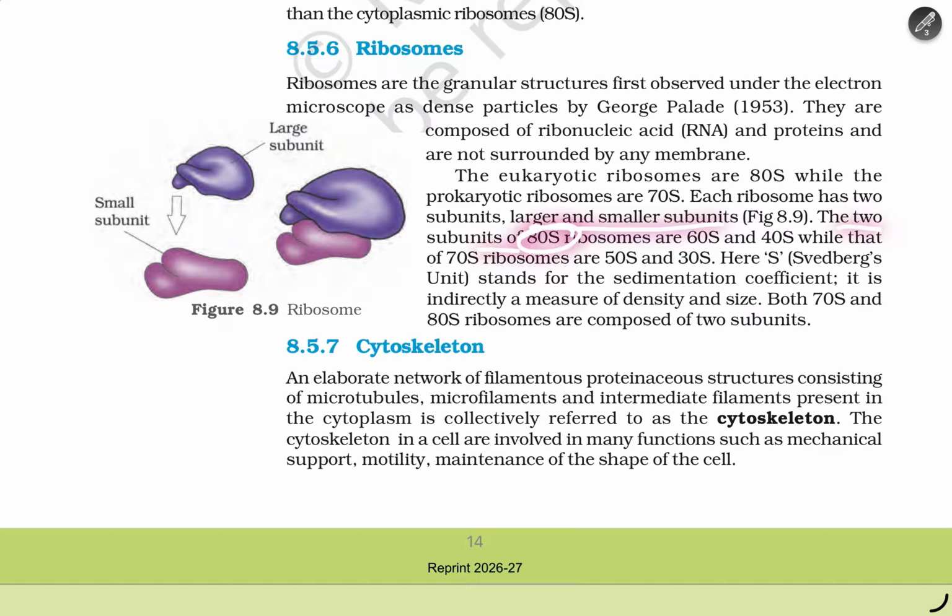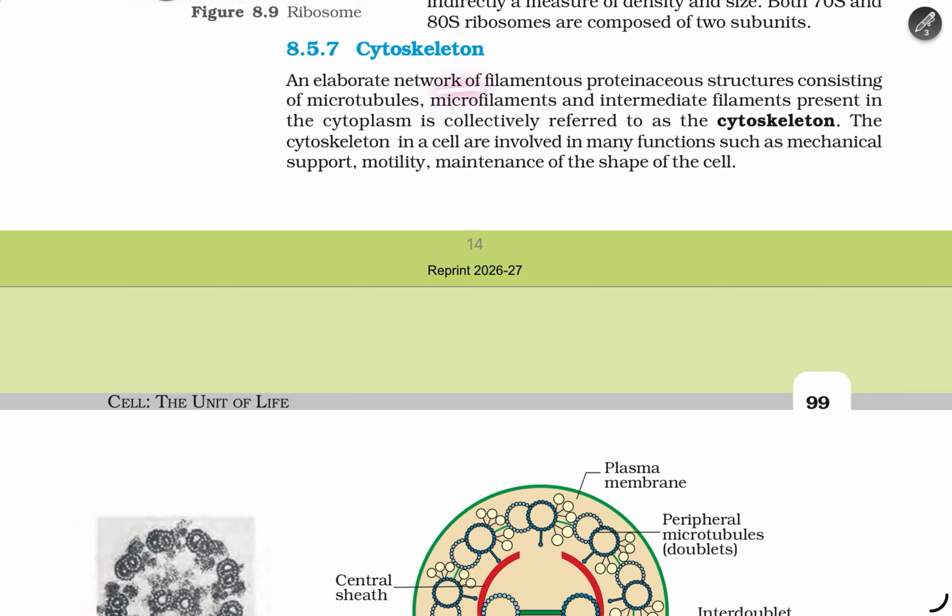The two subunits of 80S ribosomes are 60S and 40S, while those of 70S ribosomes are 50S and 30S. Here, S is the Svedberg unit, which stands for the sedimentation coefficient. It is indirectly a measure of density and size.